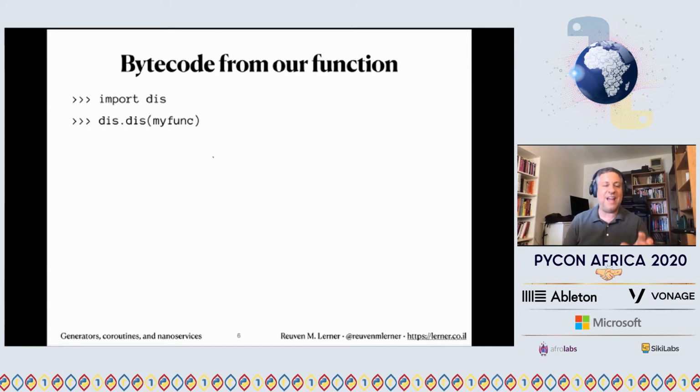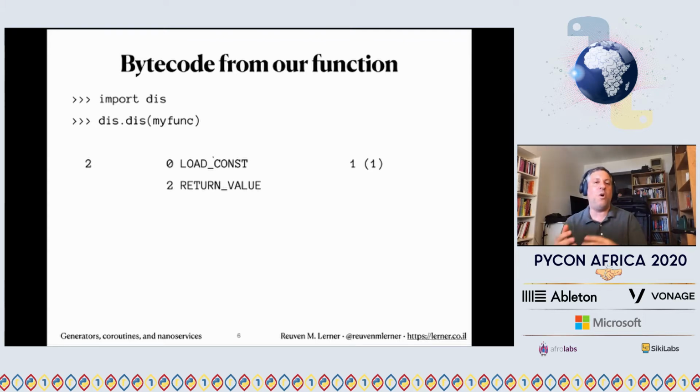If I run the dis.dis function on myfunc, what do I get? It's going to load up the constant 1, and it's going to return that value. This is what return 1 is turned into. What about return 2? What about return 3? Gone, ignored. Even the Python compiler, which is known for being kind of dumb, and for just taking whatever code we've written and turning it into bytecodes, is smart enough to realize we cannot get to return 2 or return 3, so we're just going to ignore those altogether.